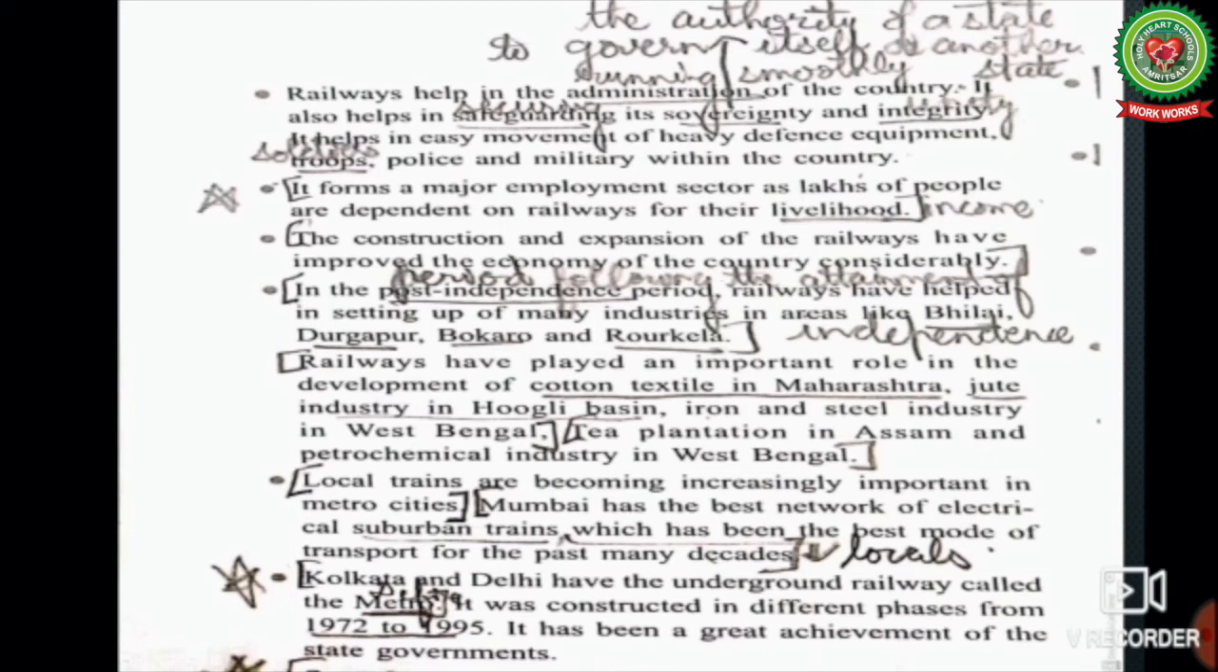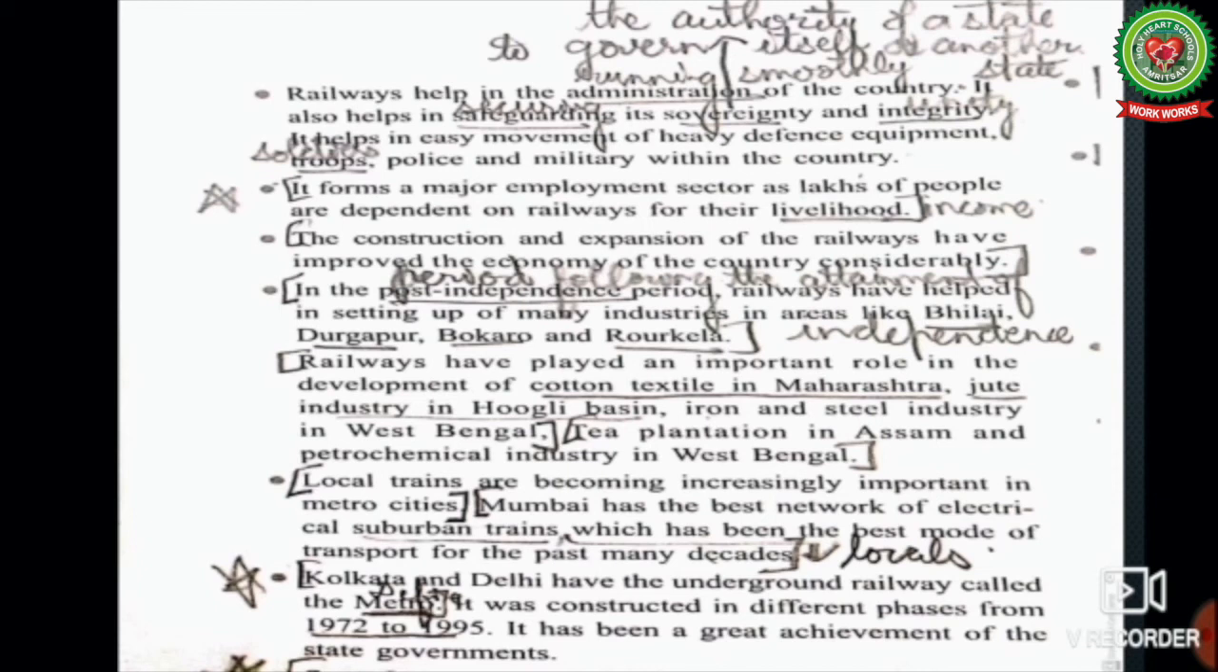As I have already told you, the first cotton textile mill was set up in Maharashtra with the setting up of the first railway line between Mumbai and Thane in 1853. Jute industry in Hooghly Basin, iron and steel industry in West Bengal, tea plantation in Assam and petrochemical industry in West Bengal. Local trains are becoming increasingly important in metro cities like Delhi, Mumbai, Kolkata, Chennai.